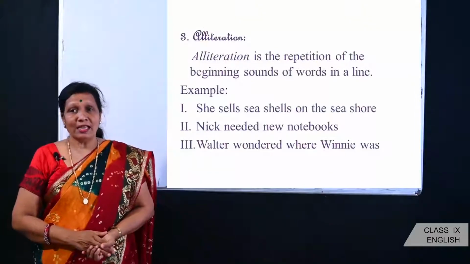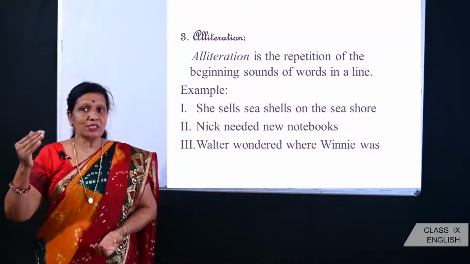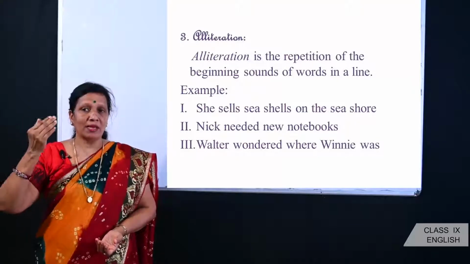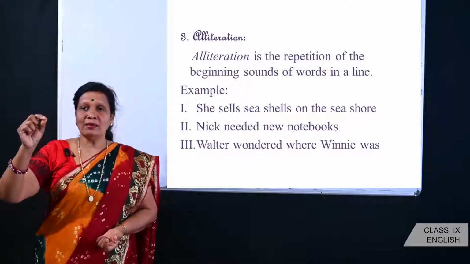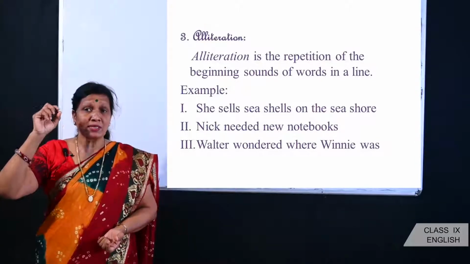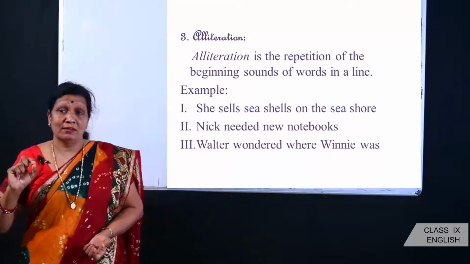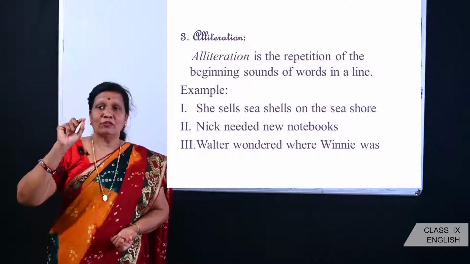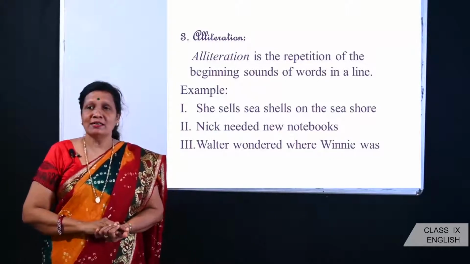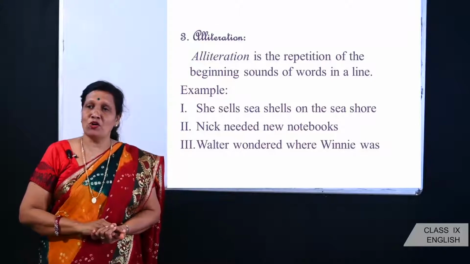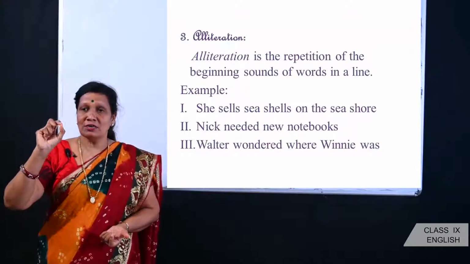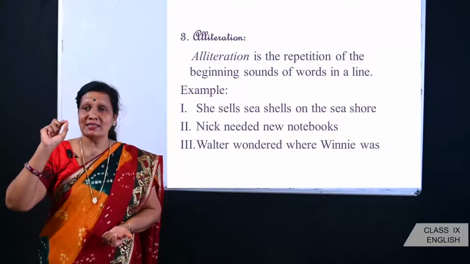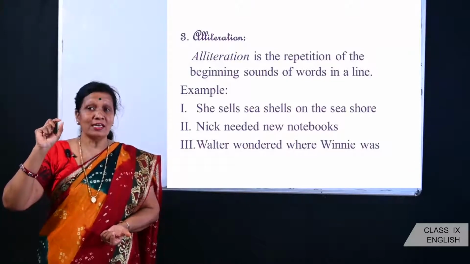Next is alliteration. Alliteration is the repetition of the beginning sounds of words in a line. It could also be words beginning with the same sounds. For example, the first one, she sells seashells on the seashore. So you can see the sound sh. She sells seashells on the seashore.